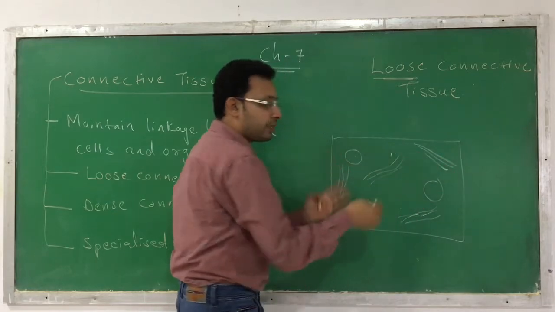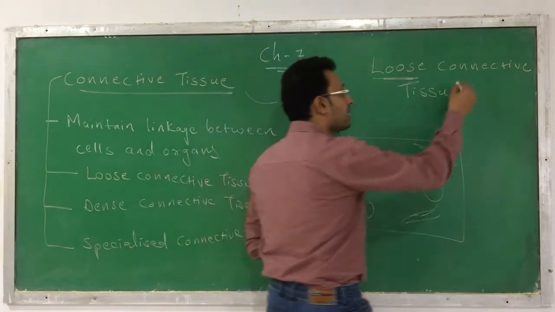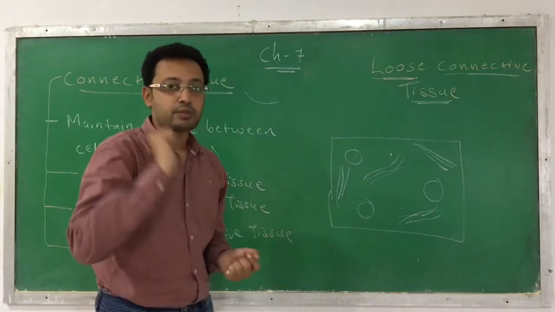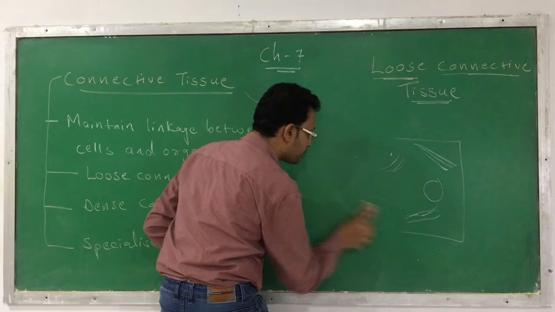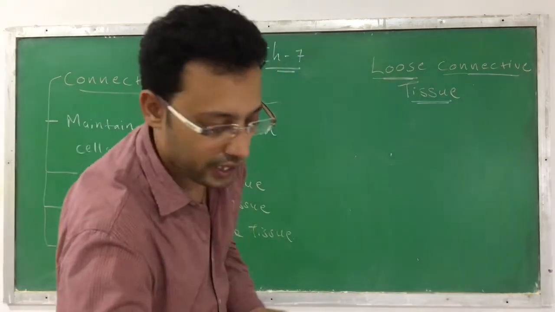There is too much gap in between them, which means they are loosely packed. That's why we are calling it loose connective tissue. There are two types of loose connective tissue which are important. So let us first discuss the loose connective tissue.